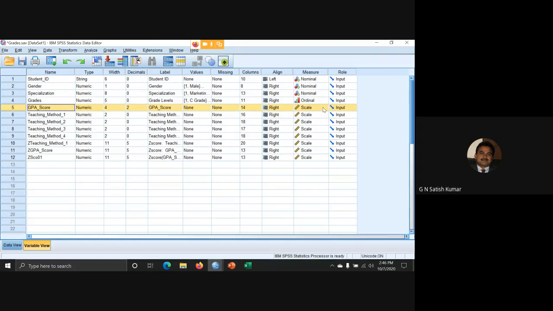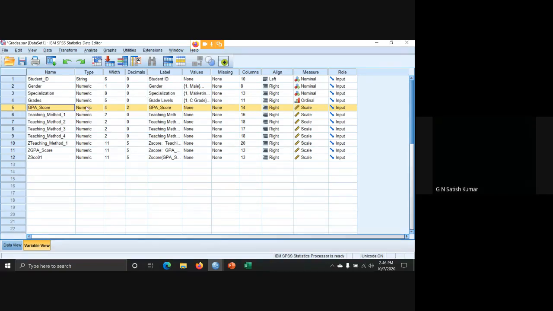Is it okay? So I want to know, is there any significant difference between specialization towards GPA score? So the null hypothesis, I've stated, is that there is no significant difference between specialization and GPA score. Let us start the analysis. One-way ANOVA.